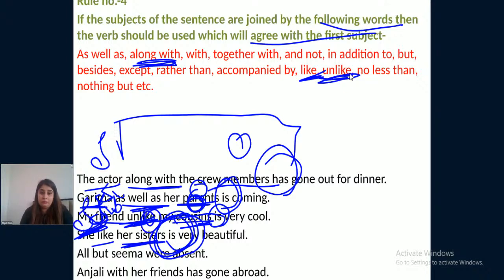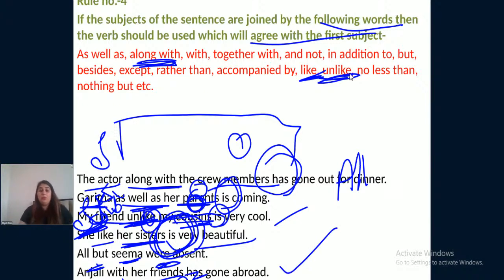All but Seema were absent. But is the preposition. Now all is plural, so were absent. Seema will become the object here. Anjali with her friends: with is the preposition, her friends will become the object. Anjali is the subject here, has gone abroad. Is that clear to everyone? I hope you all have understood this concept. Now let us move further.